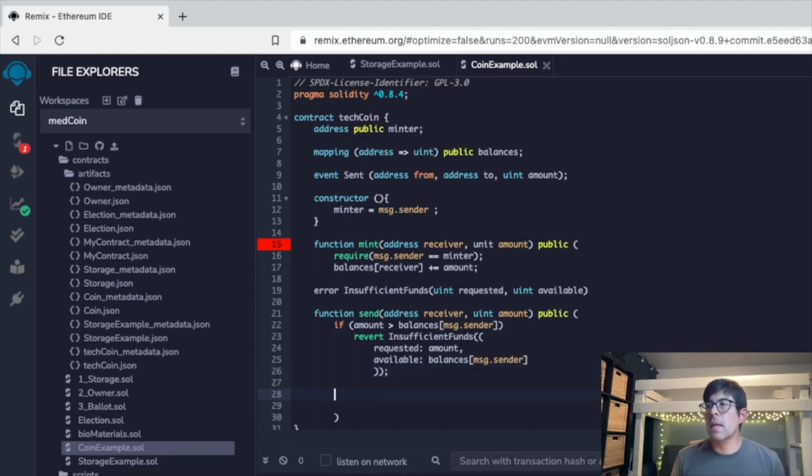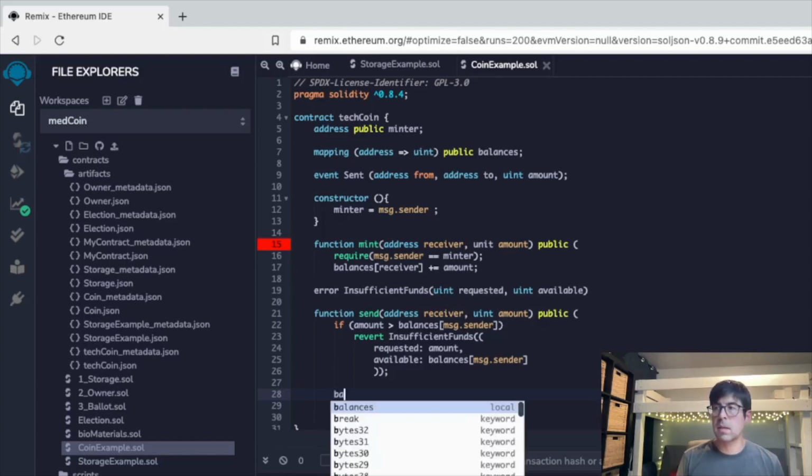And so what we've said here, the contract essentially is not executed if the sender sends an amount greater than the amount that they have available in their own balance. And so if they do have enough, we need to track that transaction. And so we need to subtract that amount from the sender and add that to the receiver.